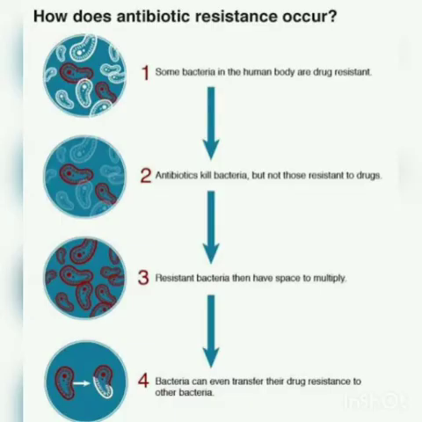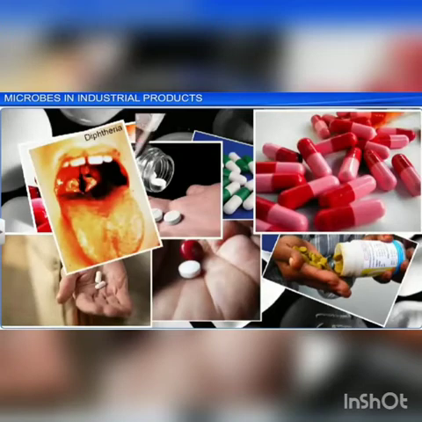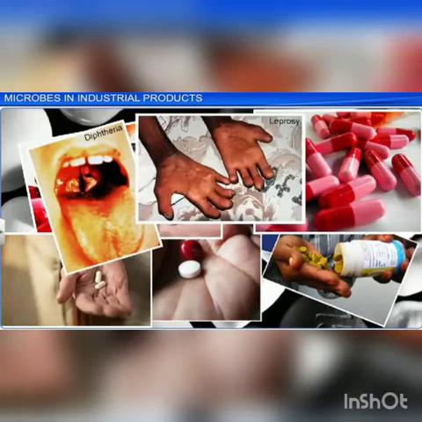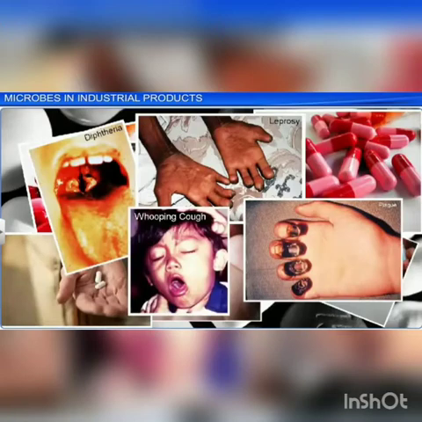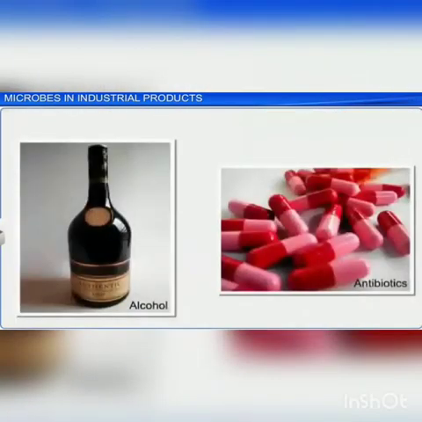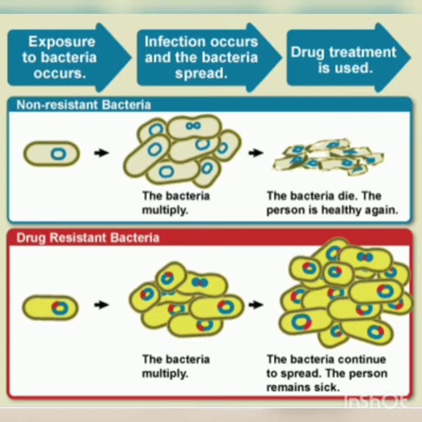Next is antibiotic resistance. Antibiotic resistance occurs when bacteria develop the ability to defeat the drug designed to kill or inhibit their growth. It is one of the most acute threats to public health. Antibiotic resistance is accelerated by the misuse and overuse of antibiotics, as well as poor infection prevention and control. Antibiotics should be used only when prescribed by a certified health professional. Anyone should not take antibiotics on their own. We should use only what doctors prescribe, neither too much nor too little.